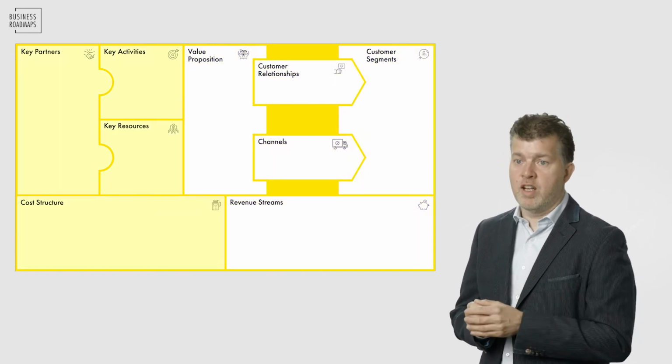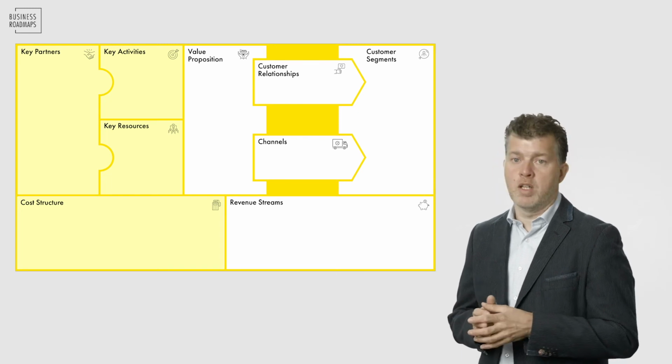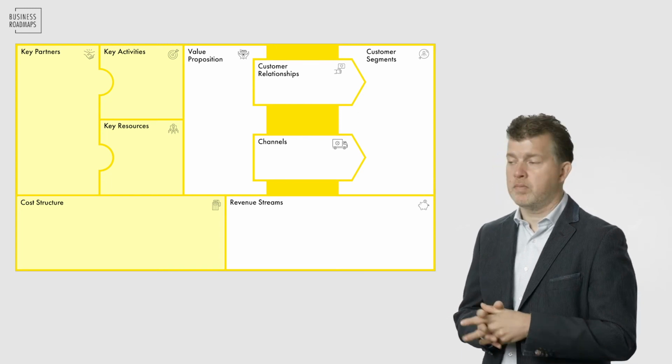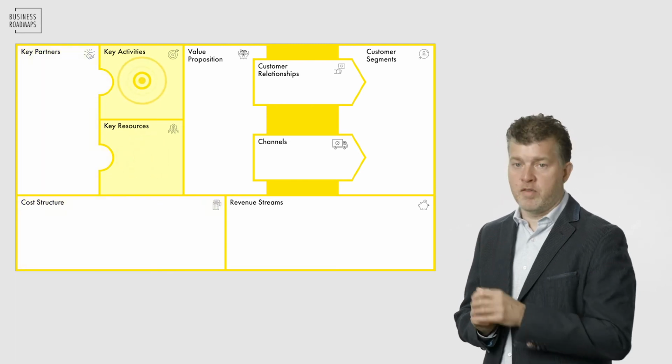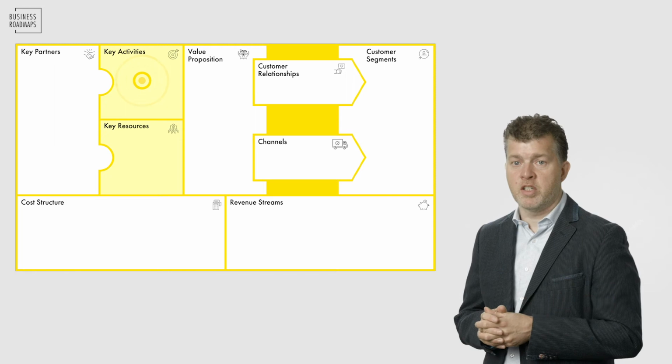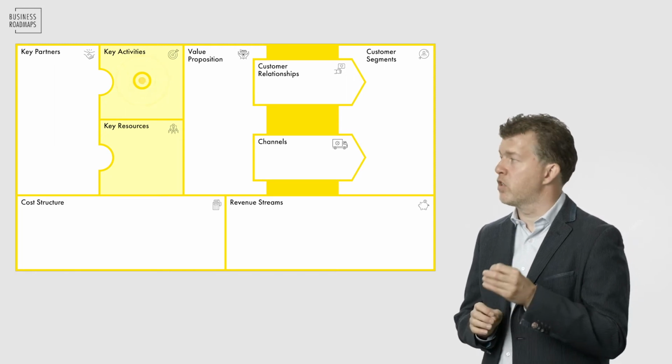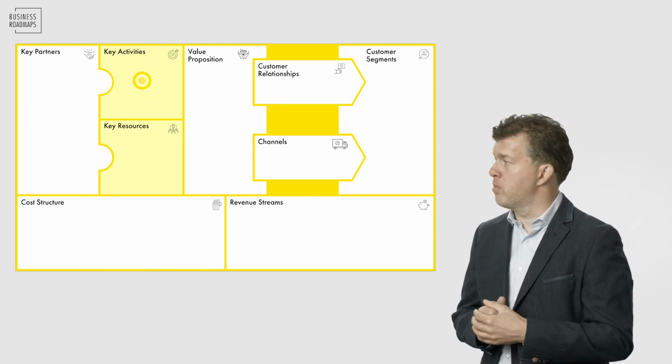Then we move over to the left-hand side, and that tells us how we produce our product or service. We look at key activities and key resources. Key activities are the most important activities that you do in your company. So not everything you do, but just the most important.